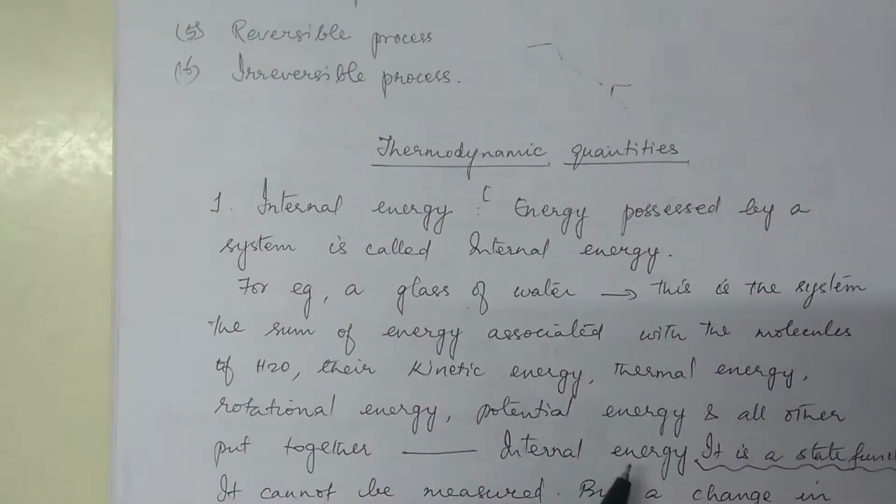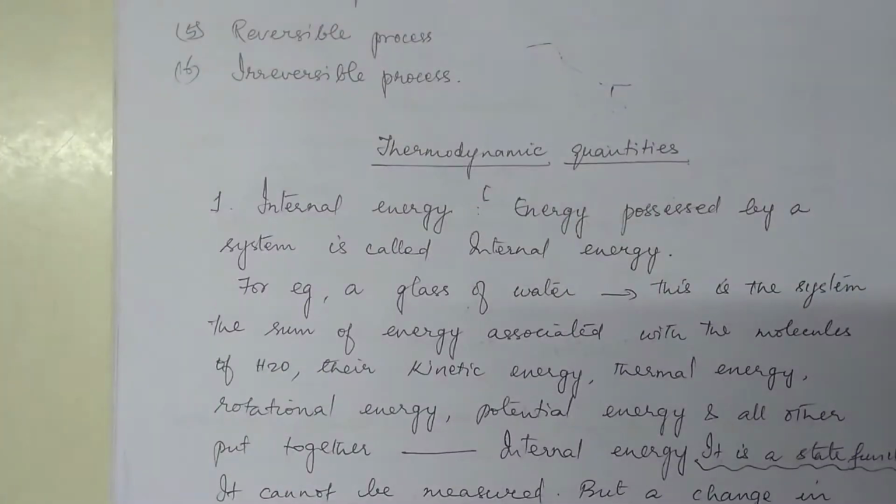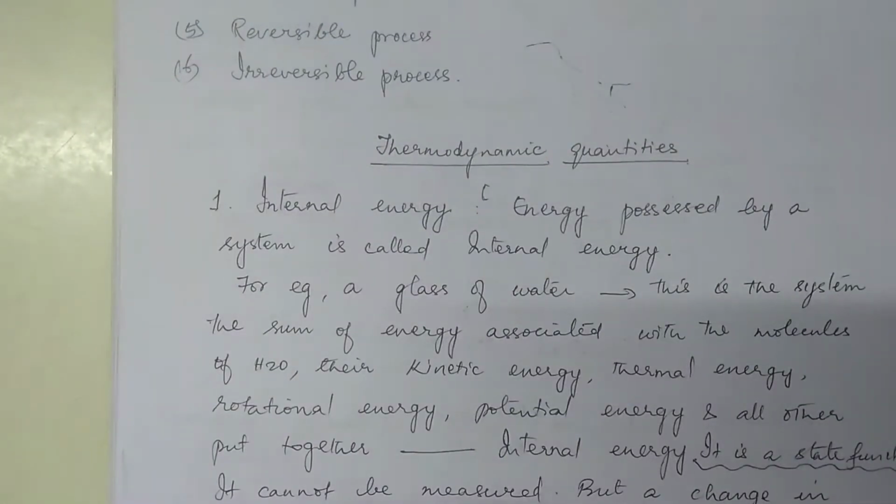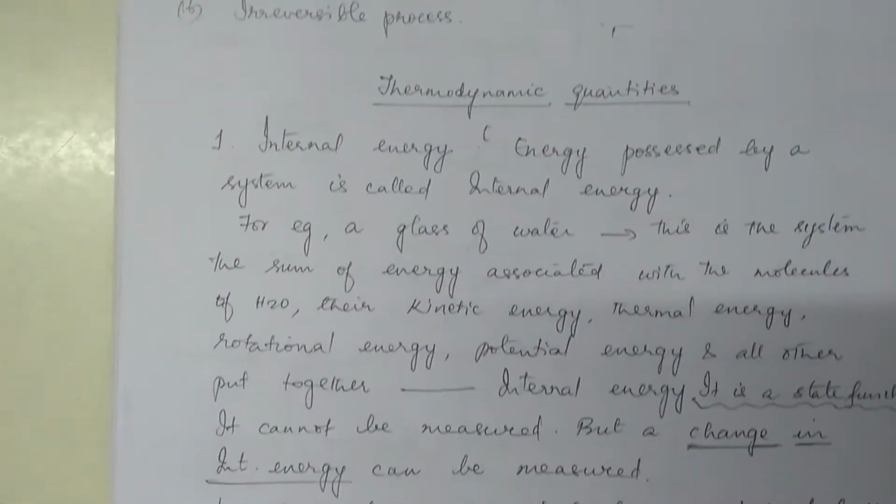Okay, and this internal energy is a state function. What we have seen about state function is that it depends only upon the initial and final states of the system and not on the path followed to reach that state. That is called a state function. And you cannot measure internal energy, but a change in internal energy can always be measured. Okay. Now let us see how.